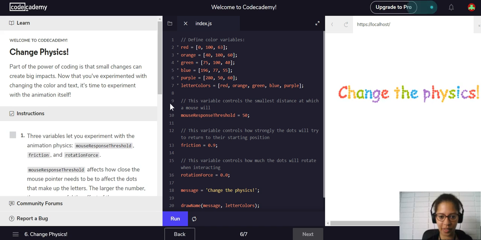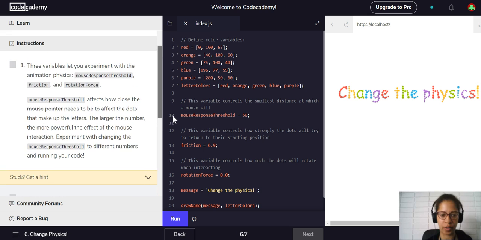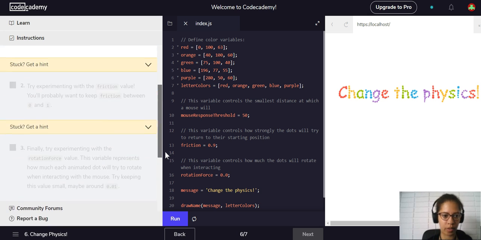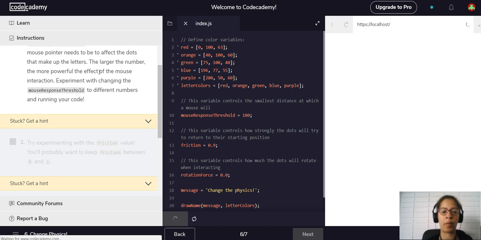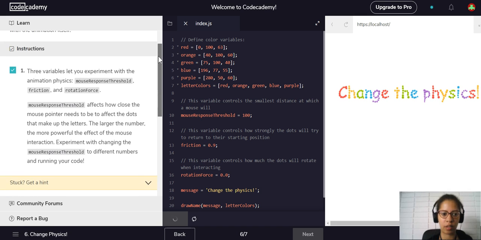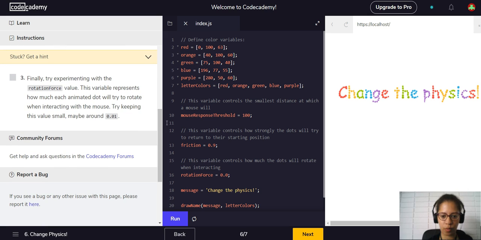Perfect. Okay. So where are we at? So we'll just have to do this again. Oh no, we don't. Okay, so yes, we'll have to run this. Yeah, you're right about that. Mouse response threshold, we'll change it to 100, because I want to bring it back to the spot we were at. Check mark, check mark.